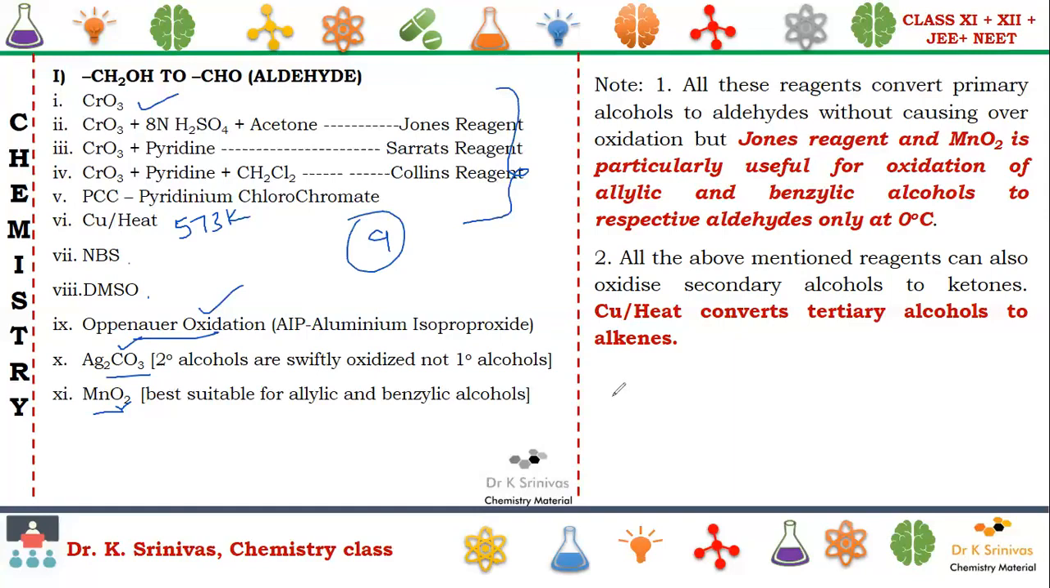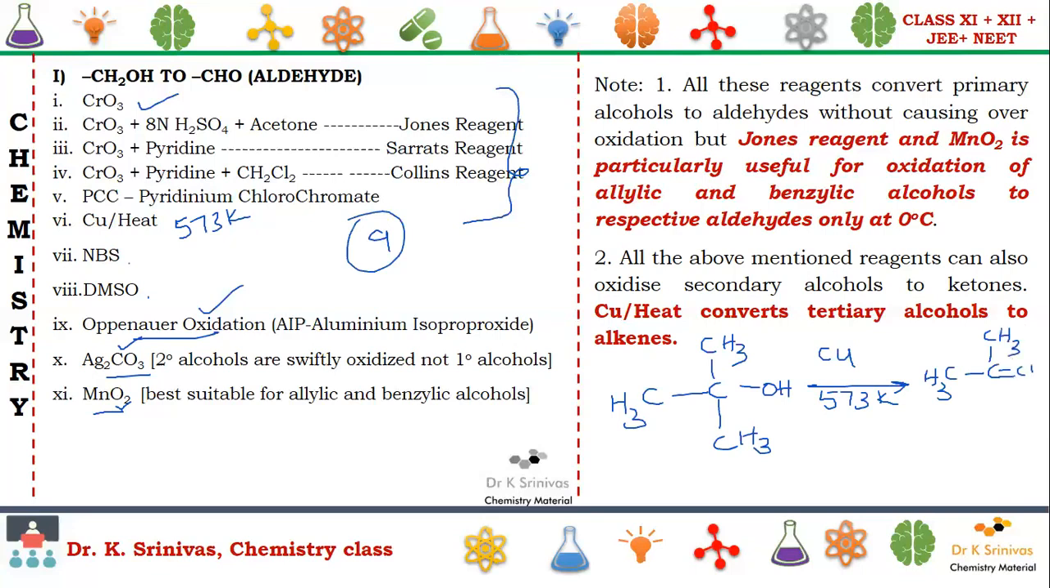Suppose you are having a tertiary alcohol like this, and we are going to use copper at 573 Kelvin, then we are going to see alkene formation. What we are seeing exactly is the removal of one hydrogen from here and the OH group here, therefore plus H2. That is nothing but converting tertiary alcohols into alkenes.